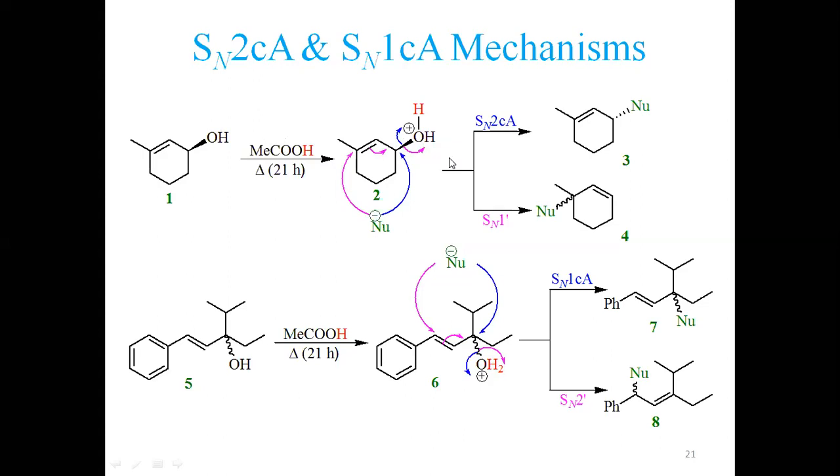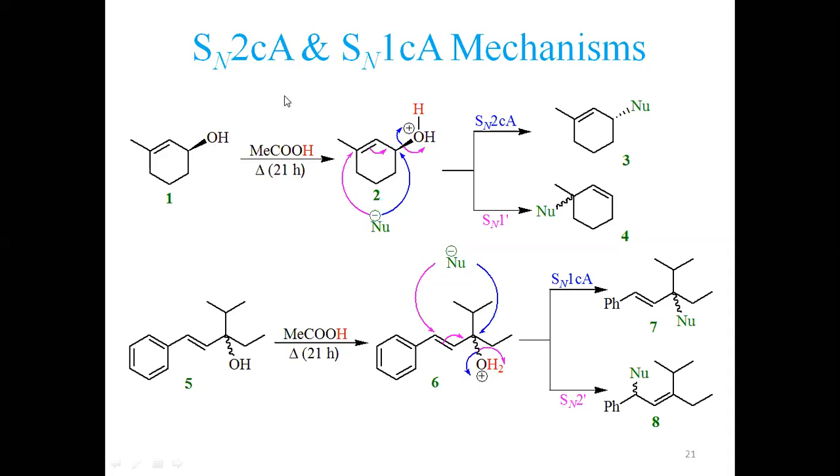So if you have an alcoholic group present and protonation is carried out, we make it a good leaving group by protonation, because when it leaves, it shall result in the formation of a water molecule. A water molecule is a very stable entity. So this is called protonation.